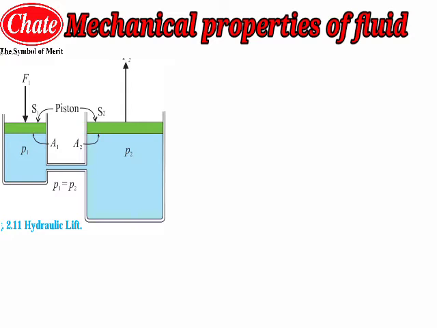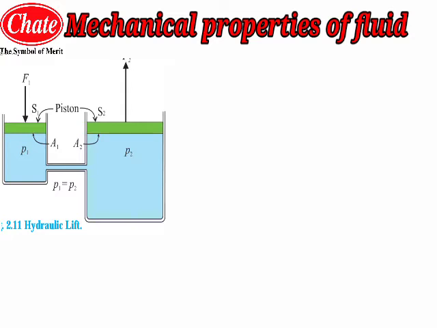Then this liquid starts to flow toward the larger container. So the high-pressure liquid exerts force over the larger piston, and this pressure of the liquid is converted into the force applied at F2.